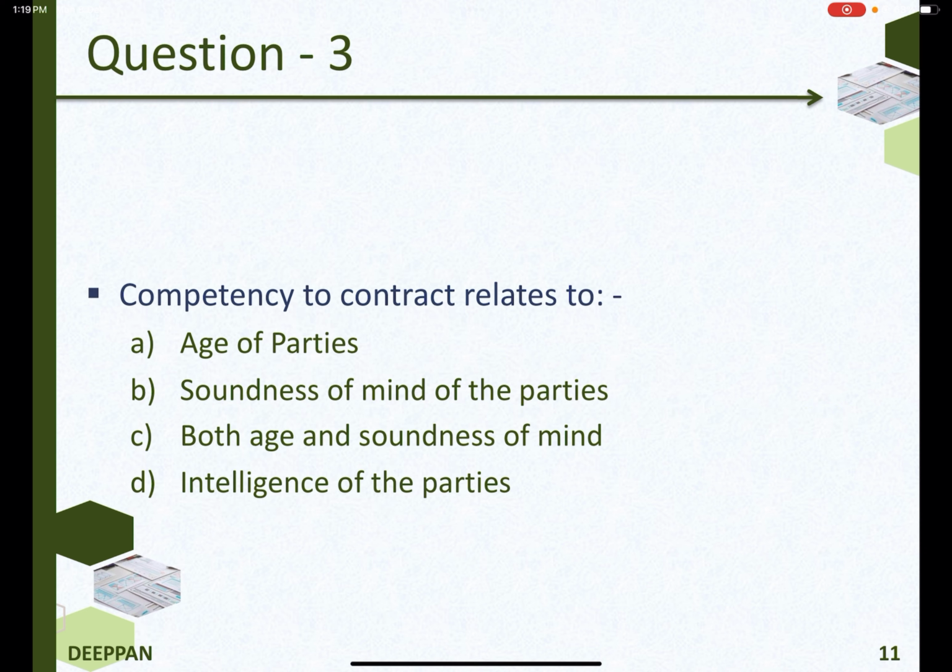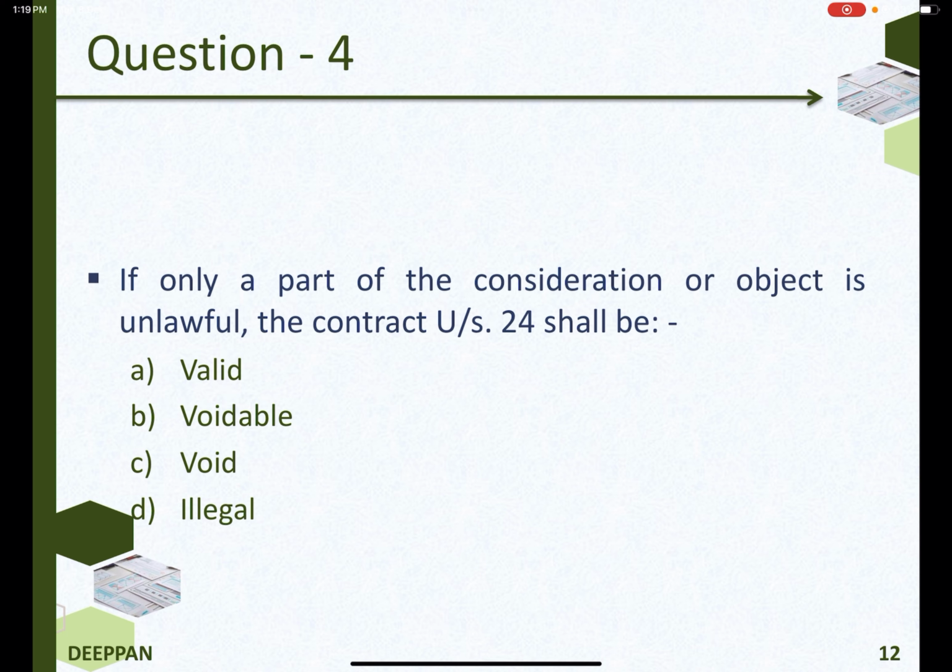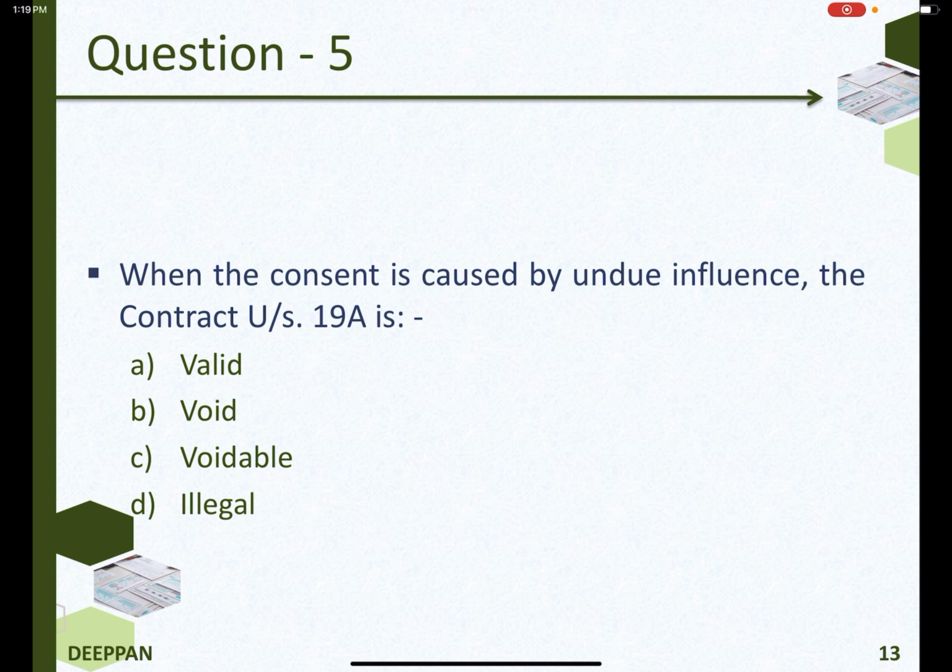Competency to contract relates to both age and soundness of mind. If only a part of the consideration or object is unlawful, the contract under Section 24 shall be void. When the consent is caused by undue influence, the contract under Section 19A is voidable.